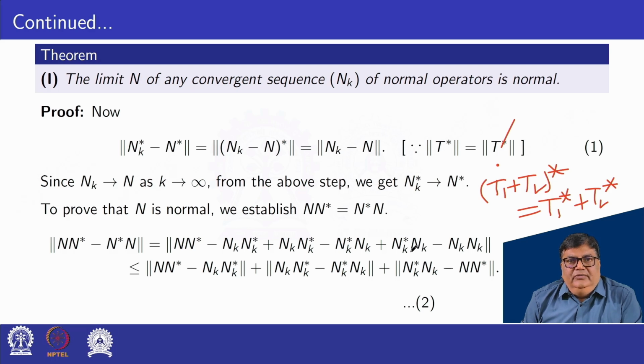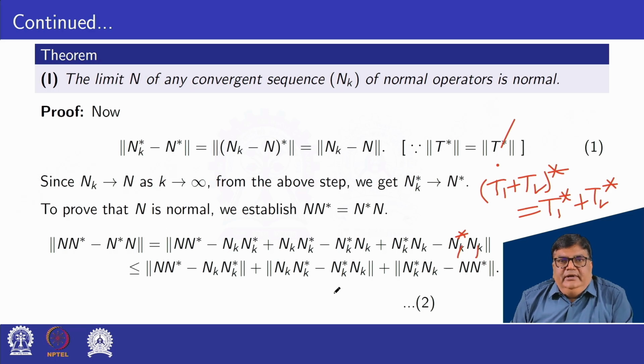And again we have added N_k star N_k and subtracted N_k star N_k, so no change. Minus, this is not N_k N_k, it should be N star N.